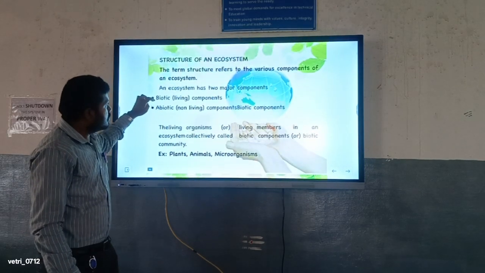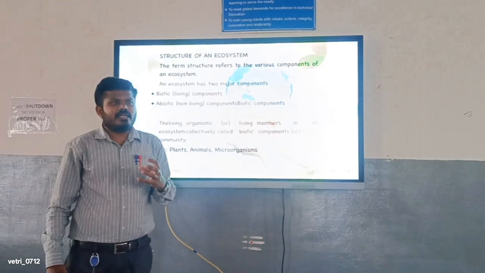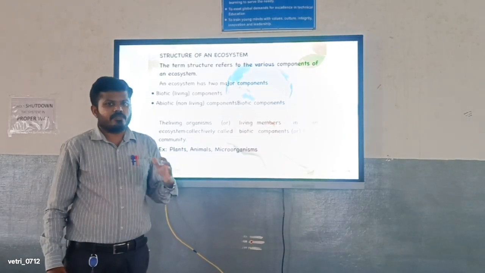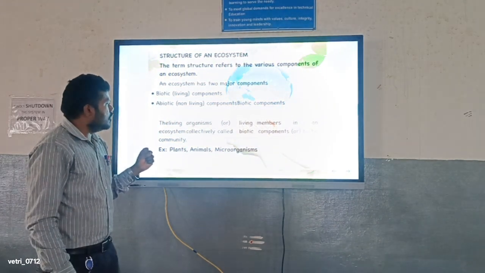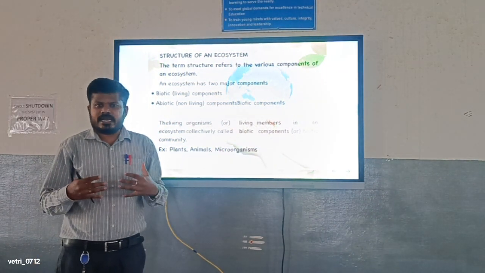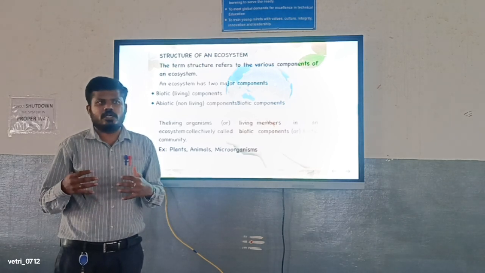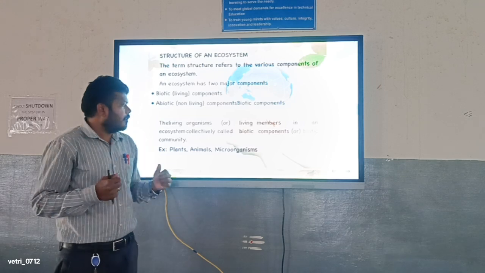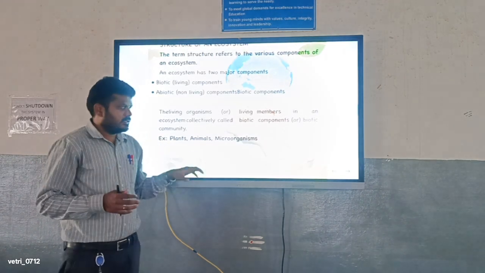As we already discussed, there are two kinds of structures, biotic and abiotic. The term structure involves how the living and non-living organisms interact with each other, or how we are connecting the living organisms and non-living components in collaboration. That is, plants, animals, microorganisms, etc.